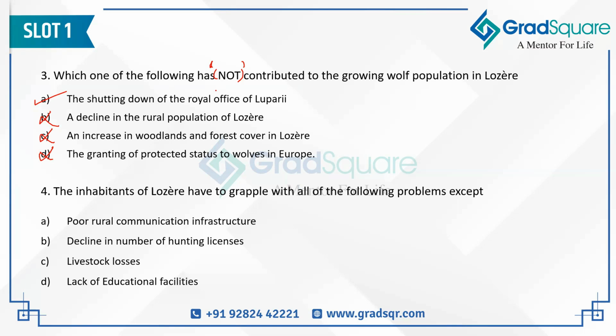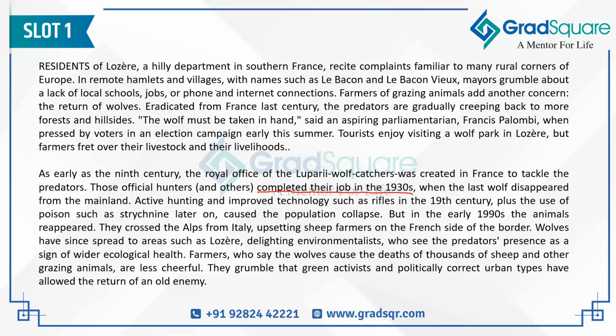And finally, the last question, question number 4. It says that the inhabitants of Lozère have to grapple with all of the following problems except. Now, the problems that inhabitants of Lozère are grappling with are clearly mentioned in what the mayor is grumbling about. So what are the mayors of the places in Lozère grumbling about? They are grumbling about a lack of local schools, which means there's a problem with respect to primary education. A lack of jobs, which means unemployment is an issue. And the third thing is phone and internet connections. So education, employment, communication. These are the three problems that are definitely present in Lozère.